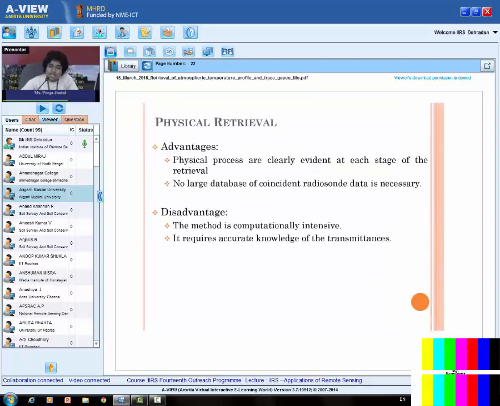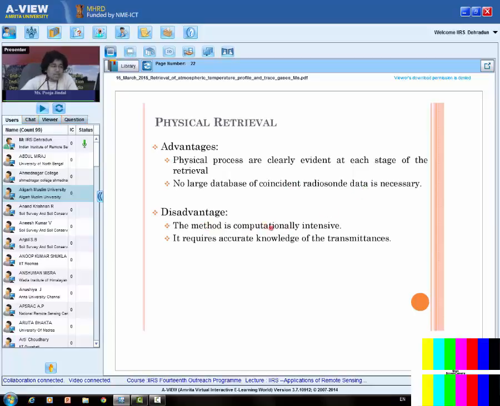So what are the advantages and disadvantages of physical retrieval? Advantages are physical processes are clearly evident at each stage of the retrieval. So we have taken the physical processes of the atmosphere into account. And we don't need a large data set of the coincident radiosonde data. So that kind of exercise is not required.